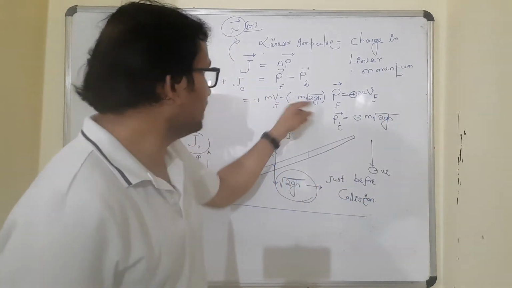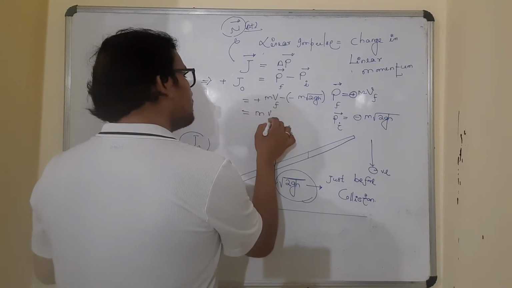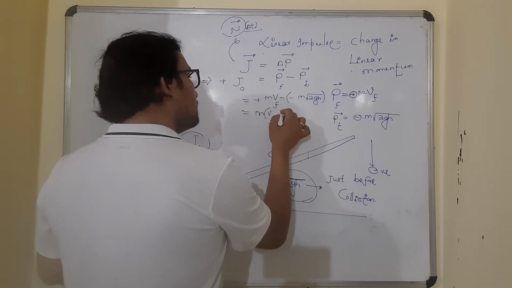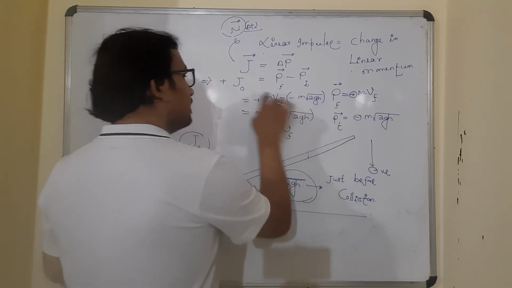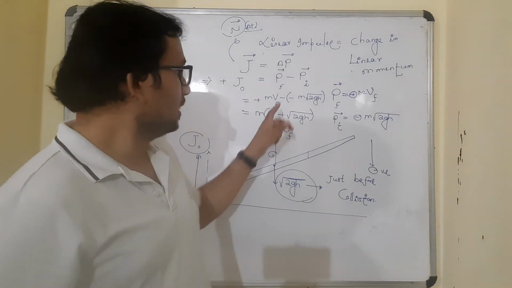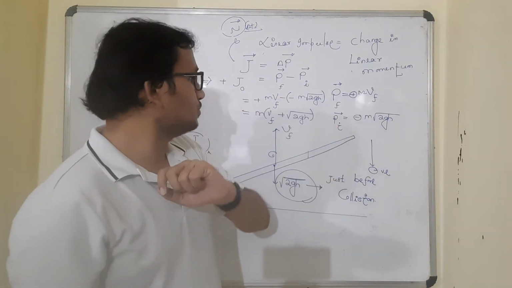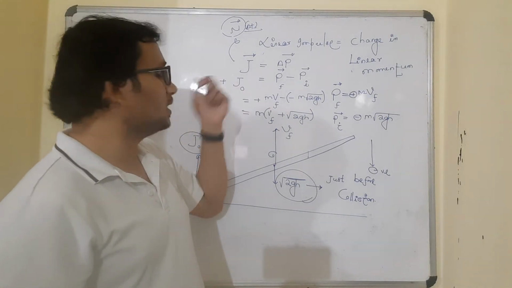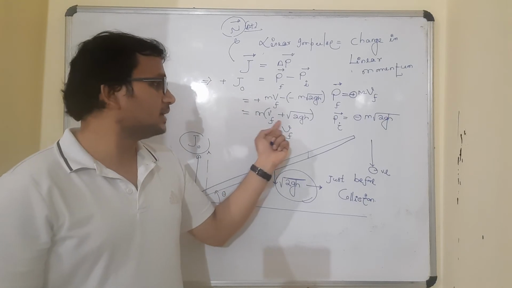Minus minus will give me plus. So that will be m v_F plus m under root of 2gh. M is a common factor and can be taken outside. So v_F plus under root of 2gh, equal to the magnitude of linear impulse: J naught equals m(v_A plus under root of 2gh).